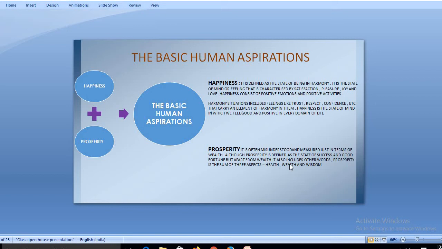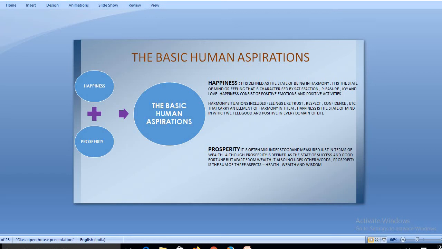It is often misunderstood and measured just in terms of wealth, although prosperity is defined as a state of success and good fortune. But apart from wealth, prosperity also includes health, wealth, and wisdom. Prosperity, in human values, doesn't stand for a single word, prosper. It doesn't mean only the wealth that you possess, but a person who has health, wealth and wisdom, meaning a brain. If he has the kind of brain that lets him become judgmental at a certain point of time, then we can say that fellow is prosperous.